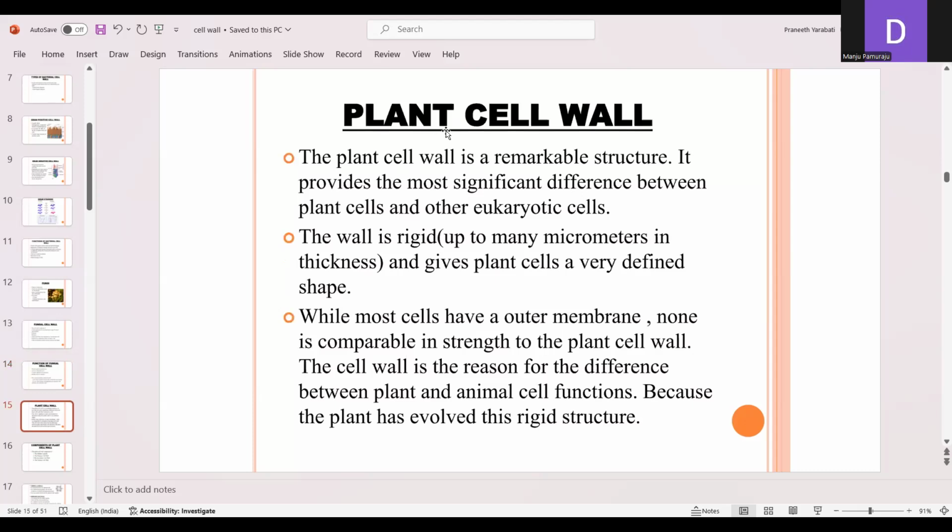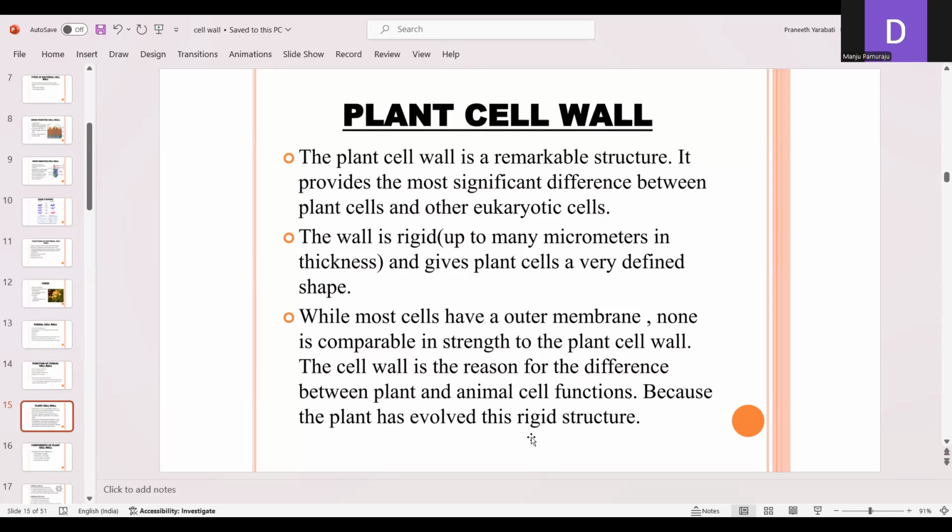So next is the plant cell wall. The plant cell wall is a remarkable structure, and it provides the most significant difference between plant cells and other eukaryotic cells. The cell wall is rigid, up to many micrometers in thickness, and gives plant cells a very defined shape. Most cells have an outer membrane, but none is comparable to the strength of the plant cell wall. The cell wall is the reason for the difference between plant and animal cell function, because the plant has evolved this rigid structure.